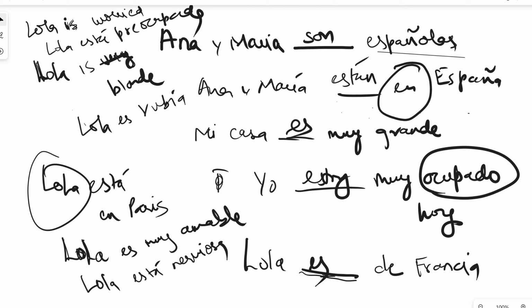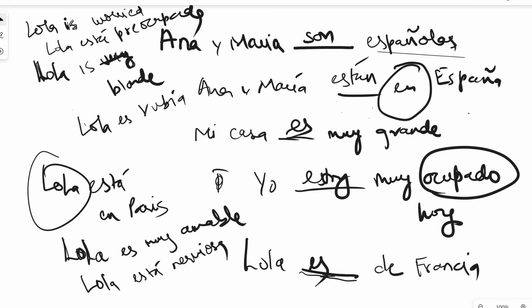So remember this. If you're talking about the location of something, or a temporary physical or mental state, you'll be using estar. If you're talking about something that is permanent in nature, for example nationality, origin, profession, color, possession, inherent traits, then you'll be using the verb ser.